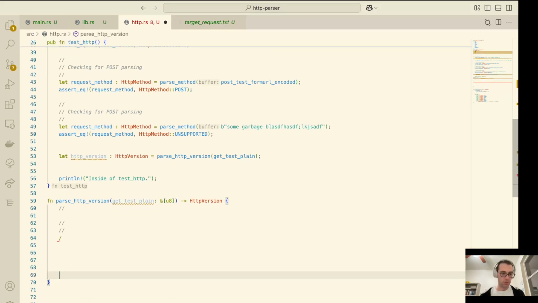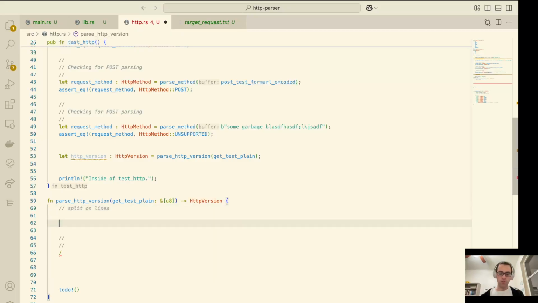All right. So this to-do thing here is just so that the compiler will stop yelling at us that we're not returning this yet. Okay, so the first thing that we want to do is split on lines. After we do that, we want to take the 0th result of it. We should have, at the very least, one line. If we don't, then something's wrong.